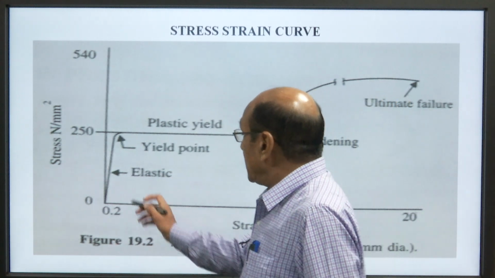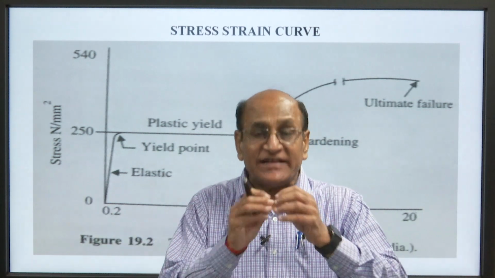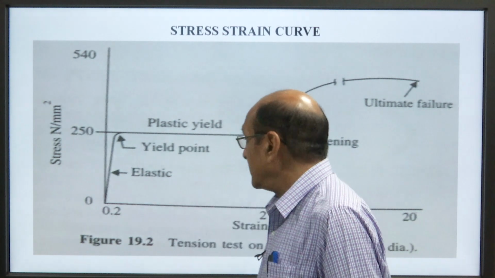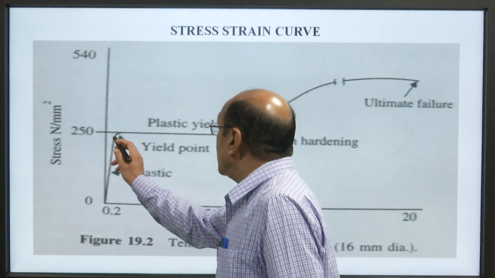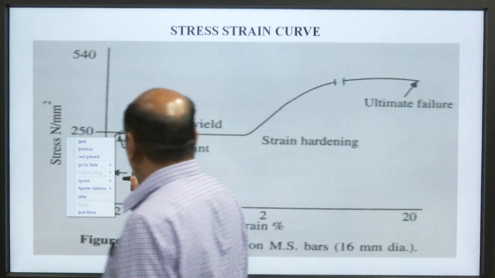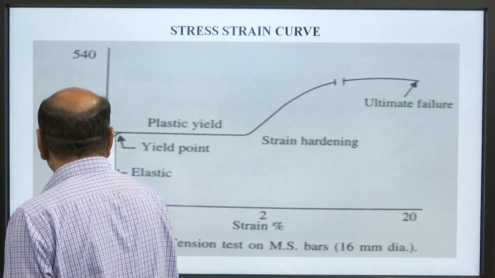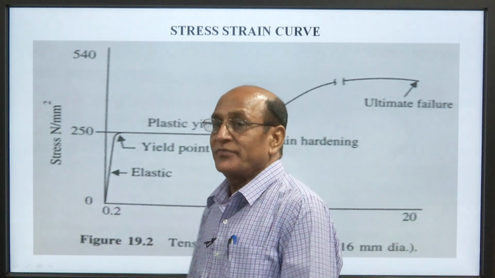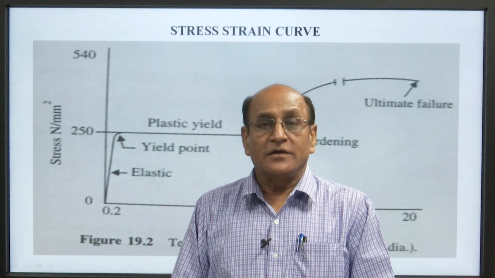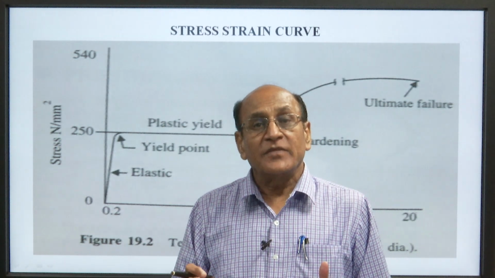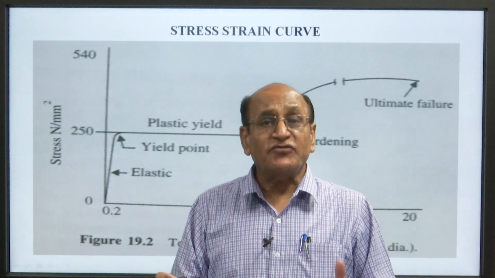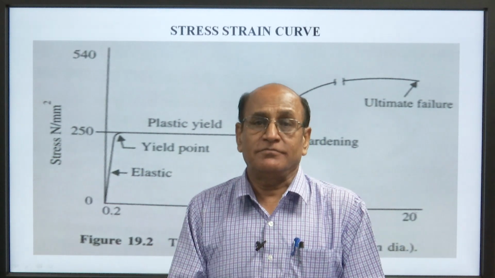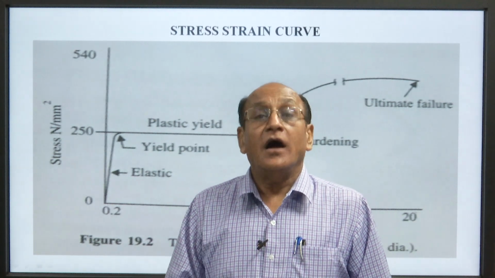See here, when the load is applied and the reinforcing bar is stretched up to the elastic limit, the material or bar will regain its shape and size when the load is removed or unloaded.